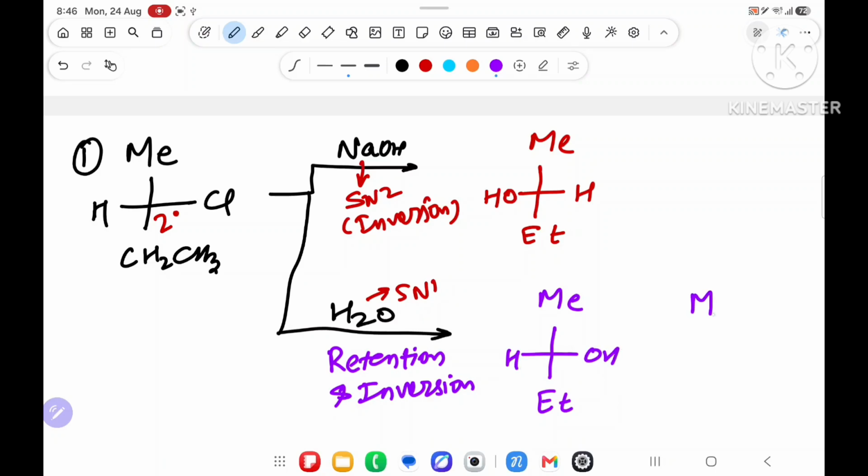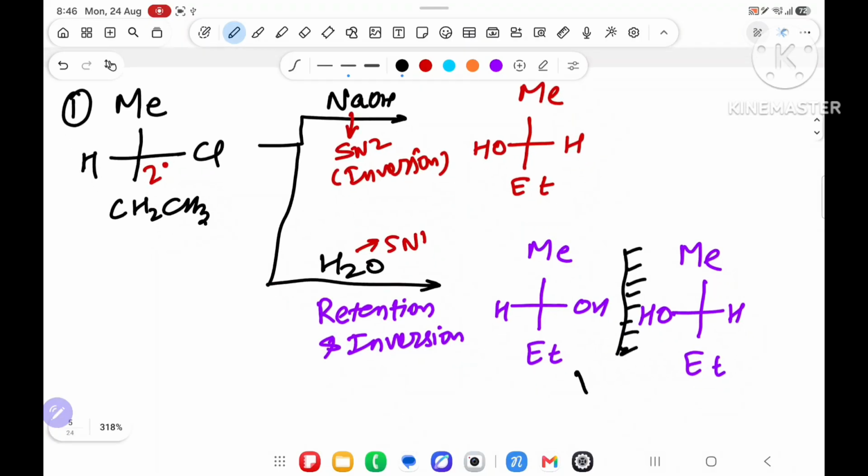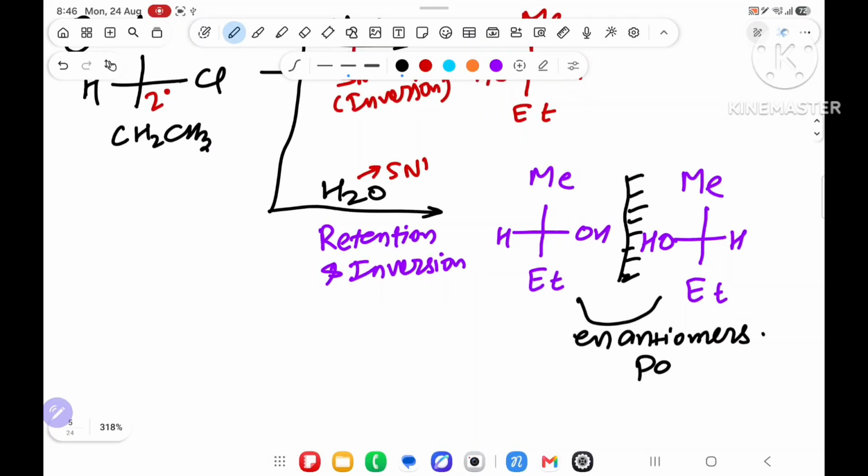HOH, one product; Me, Et, HOH, another product. Two products will come because SN1 is there, and when you put the mirror over here, you are getting these two products looking like enantiomers. Enantiomer pair. The enantiomer pair will do racemic mixture, racemization. This is optically active, this is optically active, but racemic mixture is optically inactive.